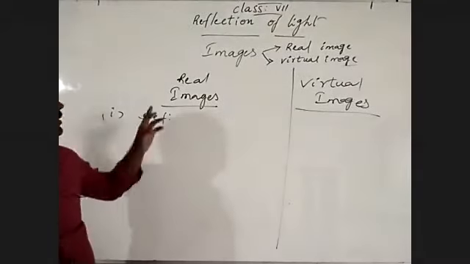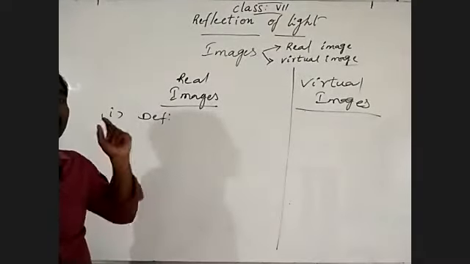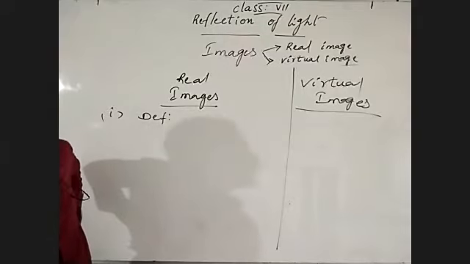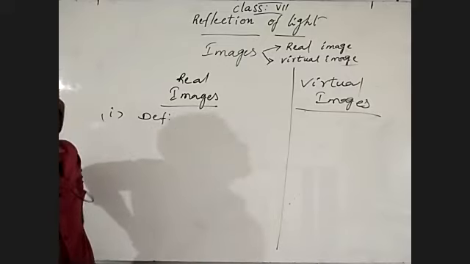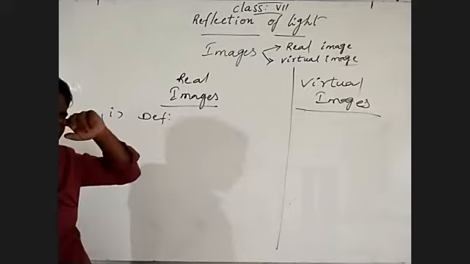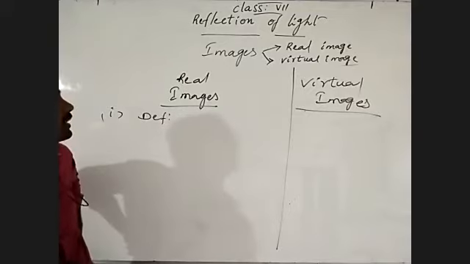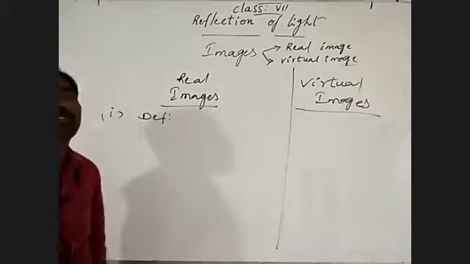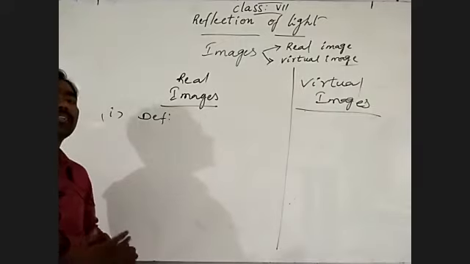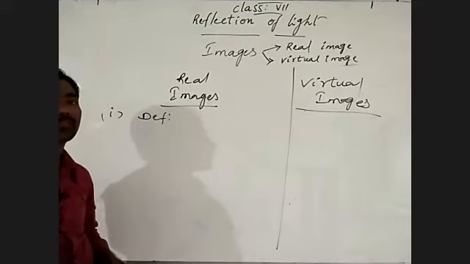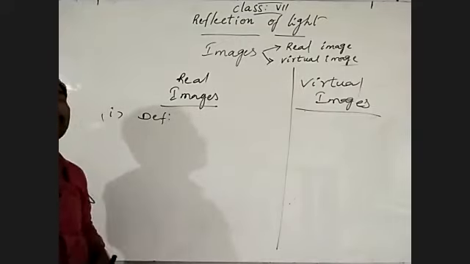The image which forms on a screen is known as a real image. The image which is obtained on a screen, the image which is captured on a screen. Understand? Those we can call real images. Next, virtual images: the image which does not form on a screen, those images we can call virtual images.